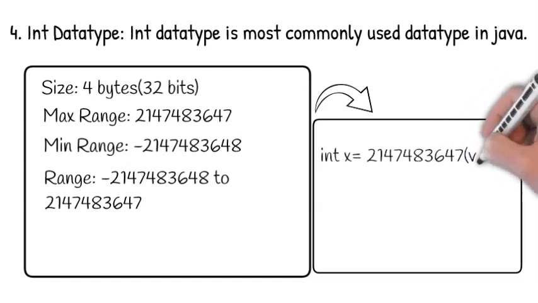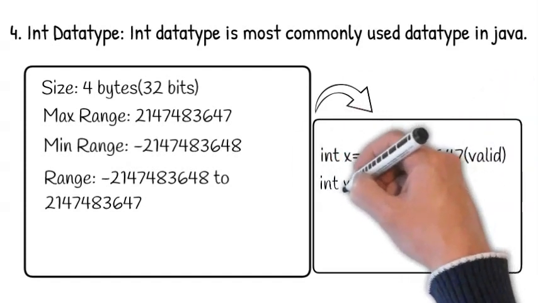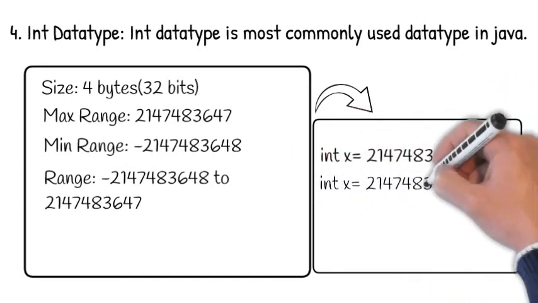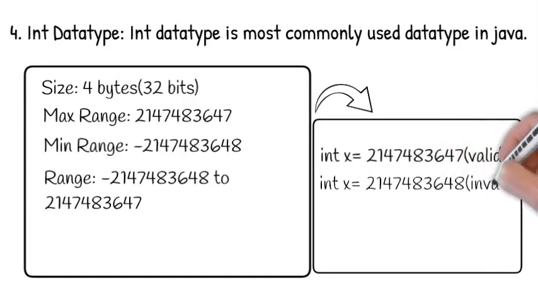Suppose I initialize x with 2147483647, so it will be valid. But if I initialize it with 2147483648, it will be invalid because it exceeds the range. Next, we have the long data type.